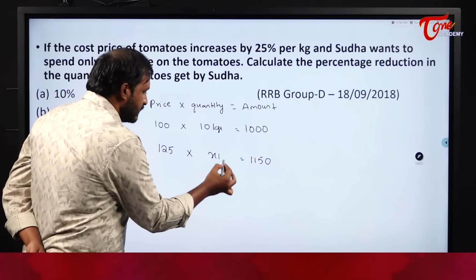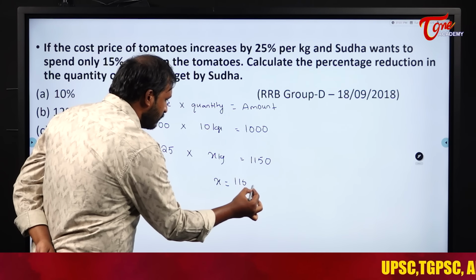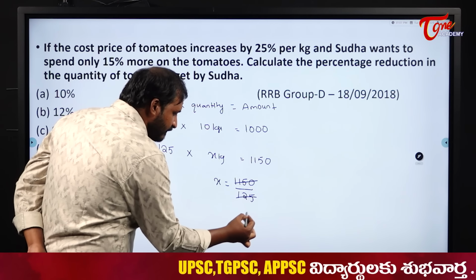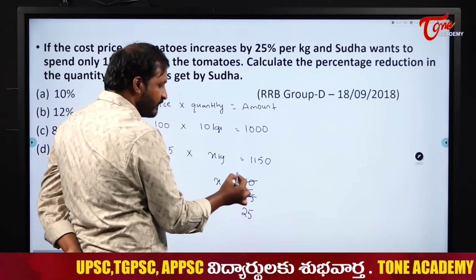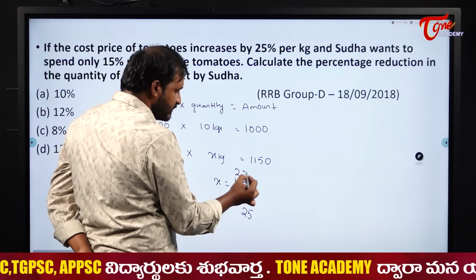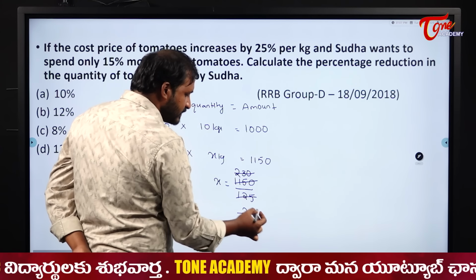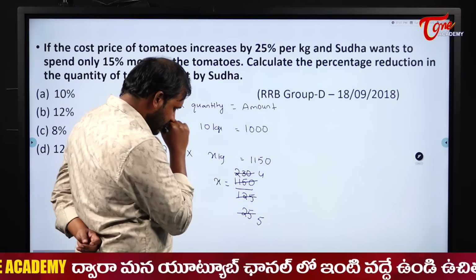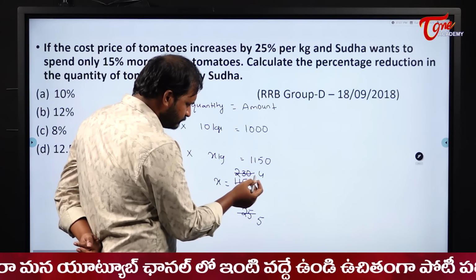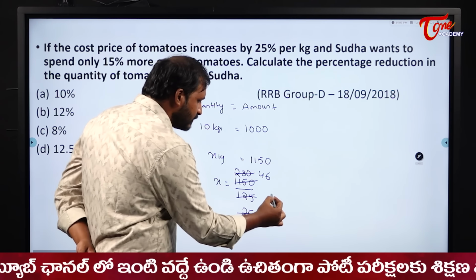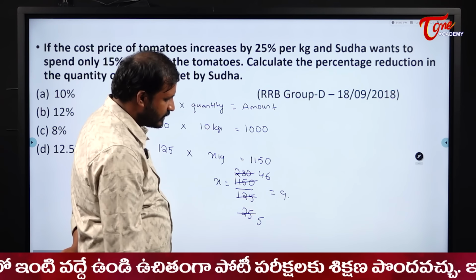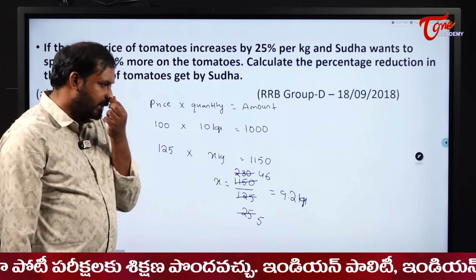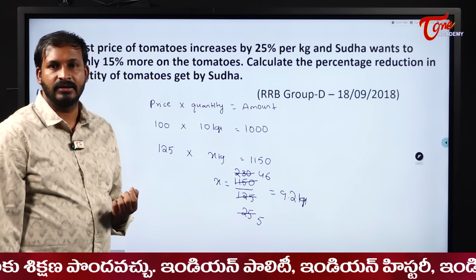Assume x kgs. So x will become what? 1150 by 125. Okay, in 5 table, 5 25s. Now next 5 2s is 5 3 and 0. Once again in 5 table, 5 5s. Here how much I will get? 5 4s. Right. Next 3 0 means what, students? 6. So 46 by 5 means what? 9.2 kgs. That means she will get what? Just 9.2 kgs now.